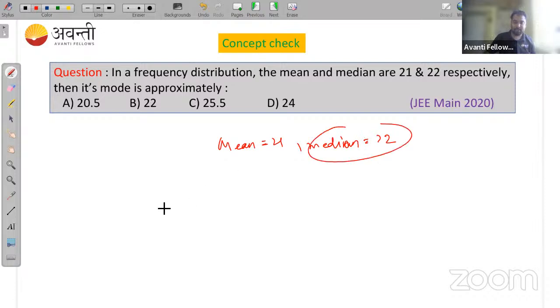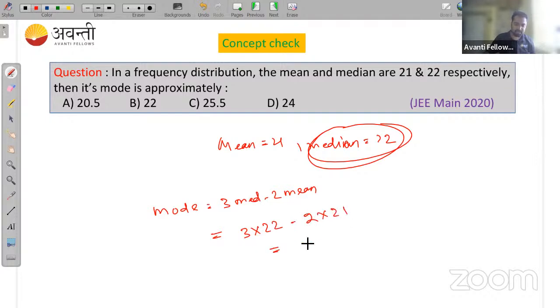Mode, already I told you the formula. Mode is 3 median minus 2 mean. So mode is equal to 3 into 22 minus 2 into 21. 66 minus 42, which is क्या हो जाएगा भाई? 24. Answer is 24.